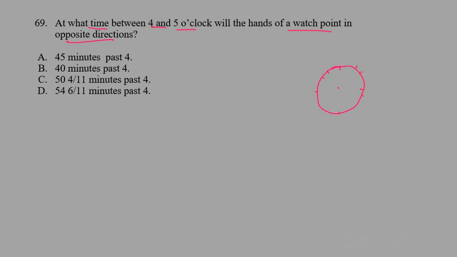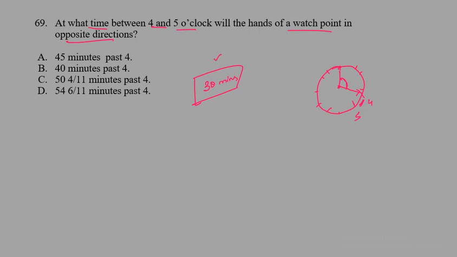So basically this is our rough clock where this is 4, this is 5. We need to find a time. So this is basically 4 o'clock. We need to find a time between 4 to 5 where both the hands will be in opposite directions. So as you can see, when it's 4 o'clock, the difference between them is 20 minutes, and for opposite, we need 30 minutes of difference. For two hands to be in opposite directions, we need 30 minutes of difference.